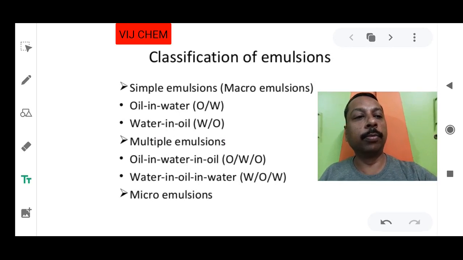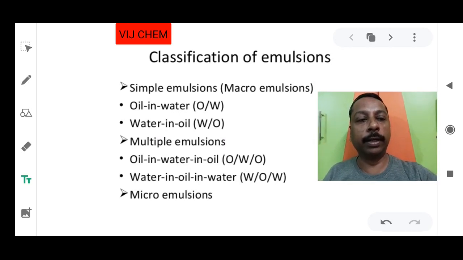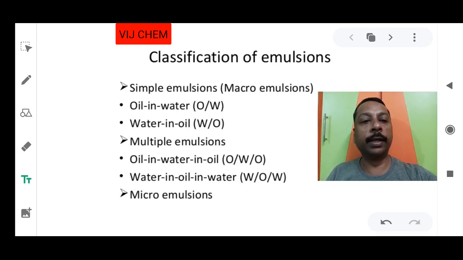Liquid in liquid. Both the dispersed phase and the dispersion medium must be liquid only. If both oil and water are there, and a third is existing, the types will be only two, oil and water, but the quantity will be three, then it is called a multiple emulsion.